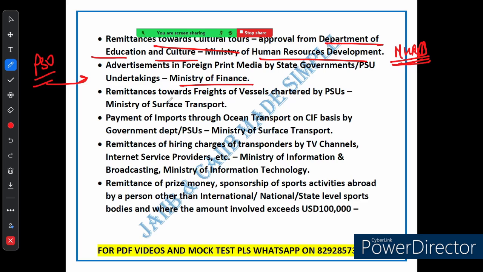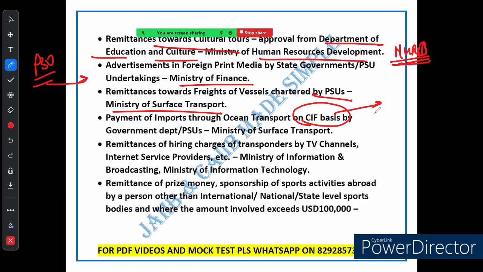The third thing is, in the case of PSUs that need to send money abroad for freight charges of a vessel they have chartered, they will need approval from the Ministry of Surface Transport. Similarly, if a government department or PSU is paying for imports that are being transported by ocean or CIF, you know what is CIF? CIF is cost, insurance, freight. So they also need to get approval from the Ministry of Surface Transport.